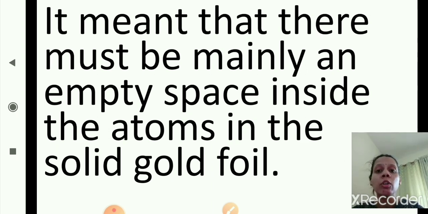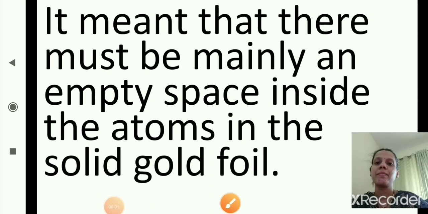But according to the Thomson model, the atom is evenly distributed with positively charged particles. But as Rutherford performed the experiment, most of the alpha particles passed through the gold foil. Yes, it is because there is empty space inside the atoms in the gold foil.